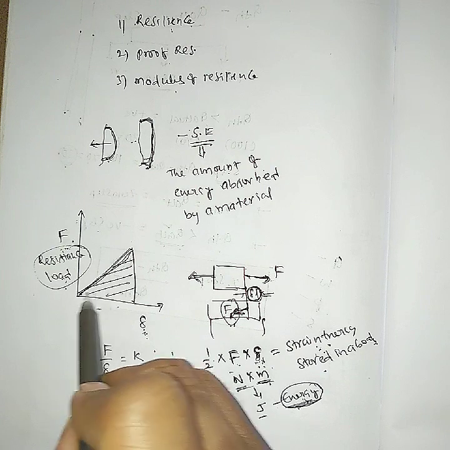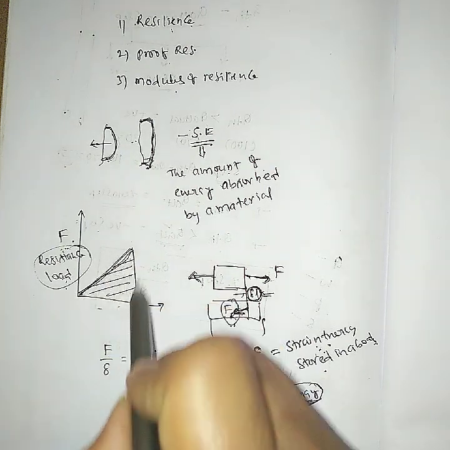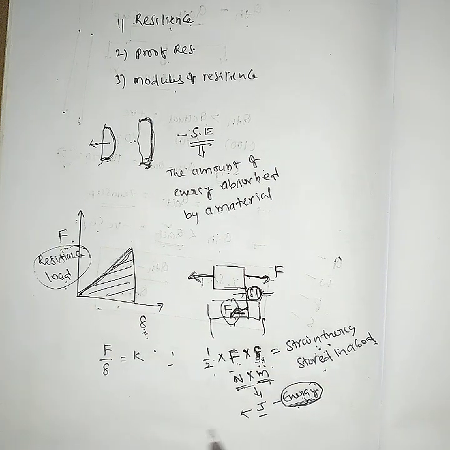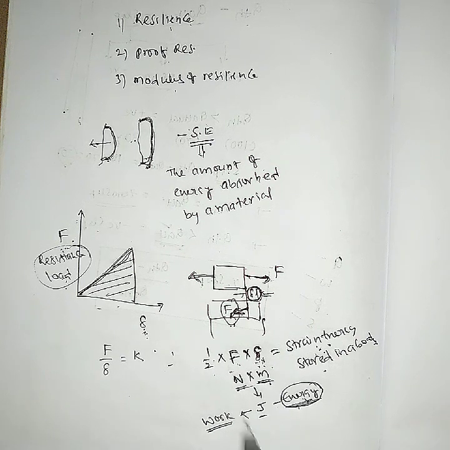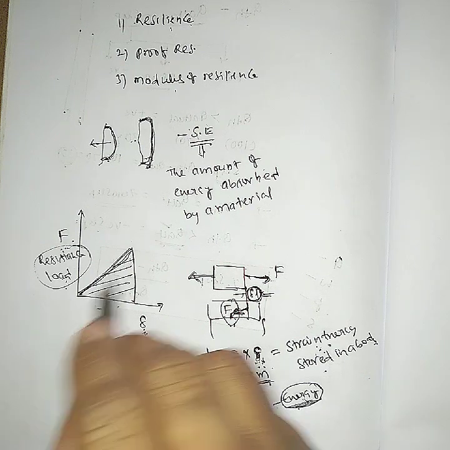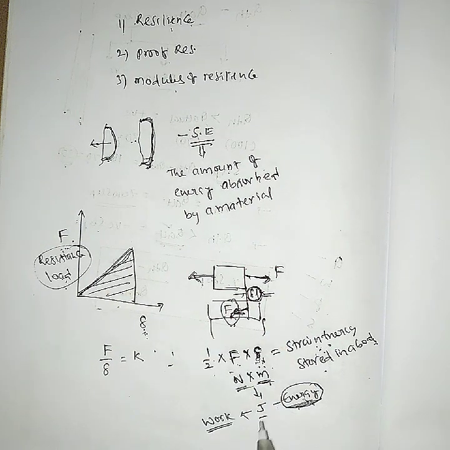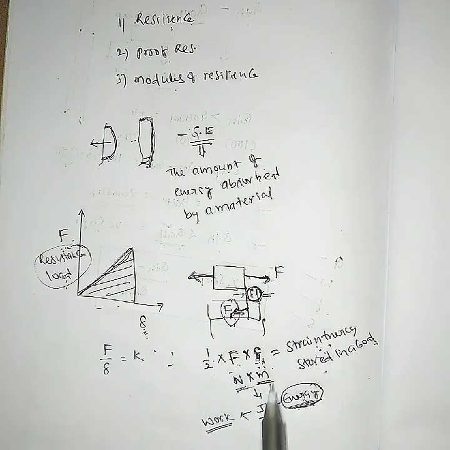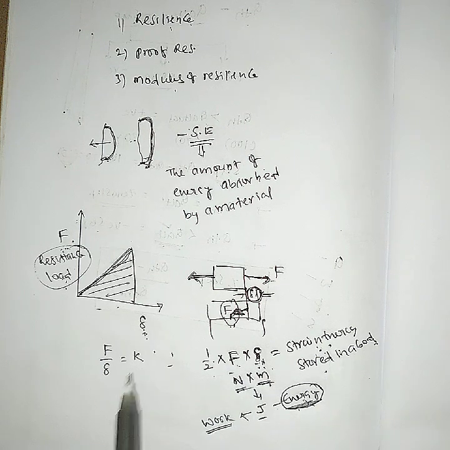Finally, what it represents is the strain energy stored in a body. That means it is work. You can also call it work. This is the work of this load and deflection curve. The area under this diagram represents the strain energy stored in a body.